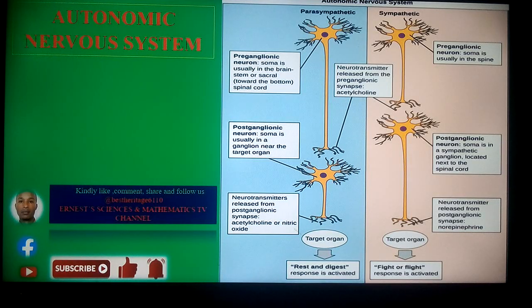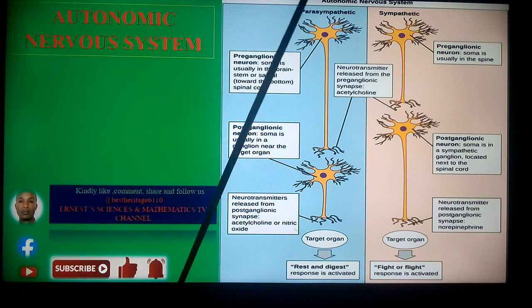Now we said that some of the functions of this specific autonomic nervous system is to regulate body involuntary responses, and of course it's going to relay information to various organs of the body. Now this specific autonomic nervous system can be divided into two specific categories, and that is the parasympathetic and the sympathetic nervous systems.